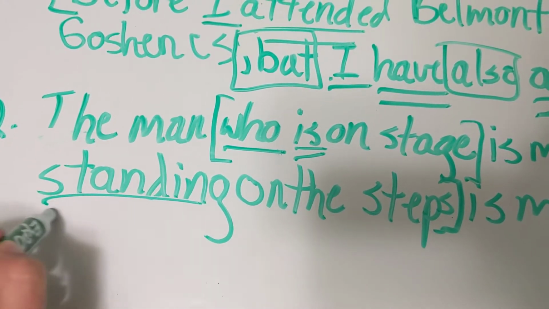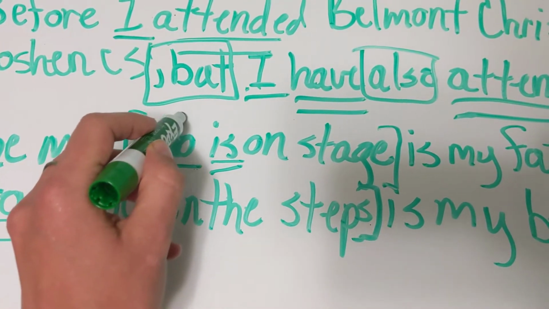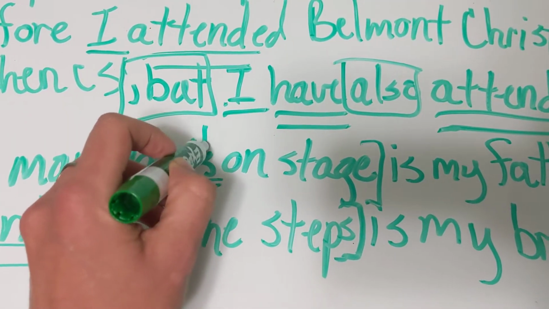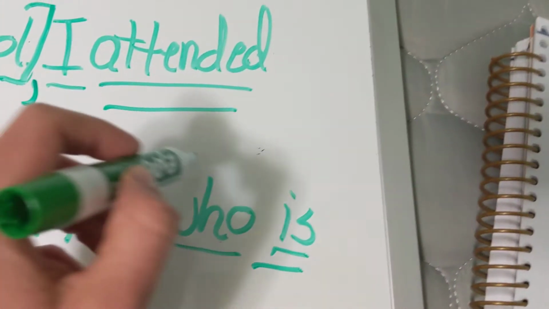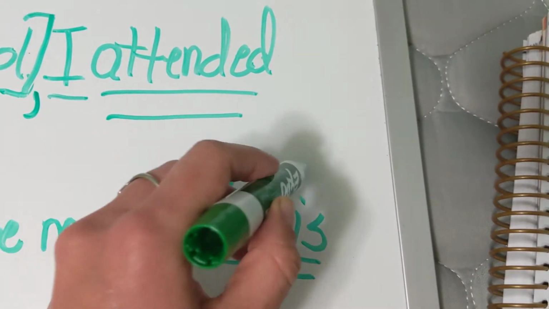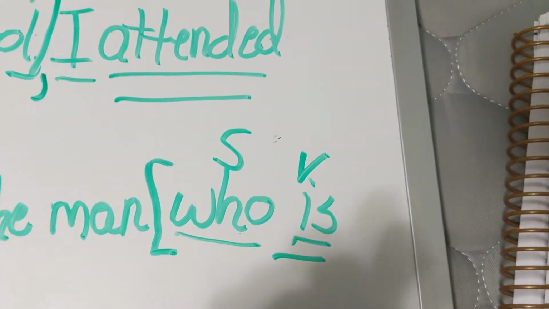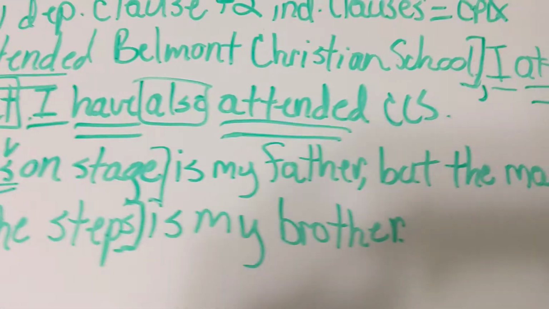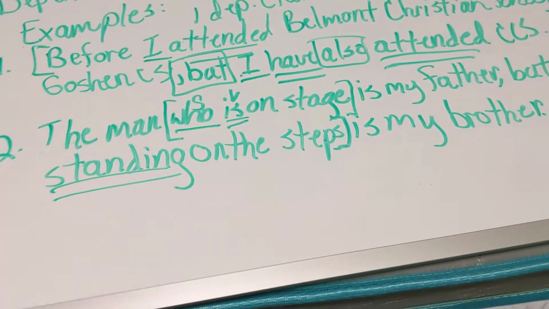standing. Now your book in the exercises has the S over the subject, and the V over the verb, kind of as a visual. And if this helps you, you are more than welcome to do that. The more things that help you, the better it is. That's fine with me. Okay, so any more dependent clauses?